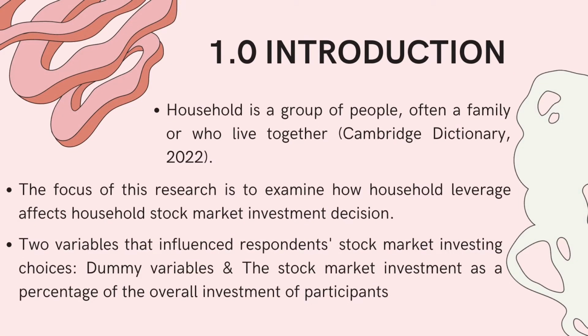Household is a group of people, often a family or who live together, by Cambridge Dictionary in 2022. The focus of this research is to examine how household leverage affects household stock market investment decisions. Two variables that influence respondents' stock market investing choices are dummy variables and the stock market investment as a percentage of the overall investment of participants.